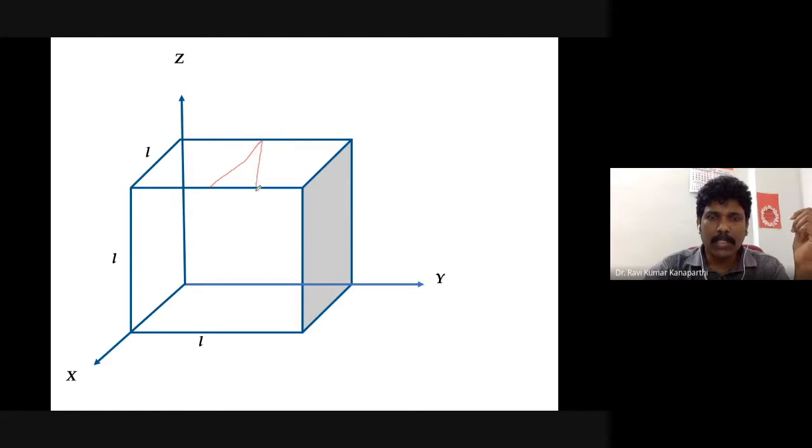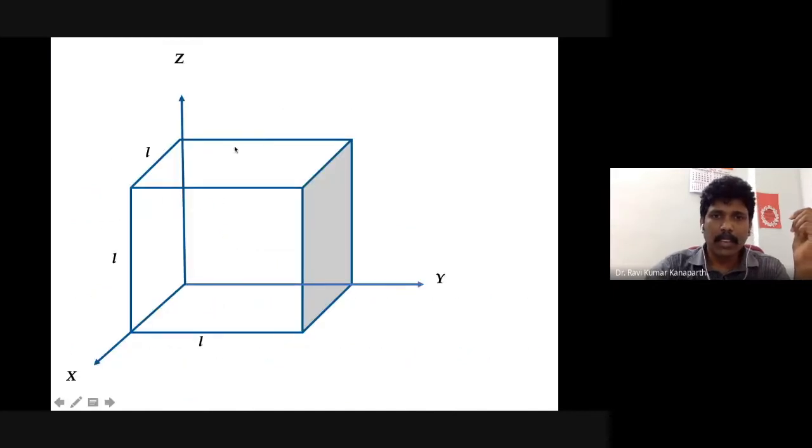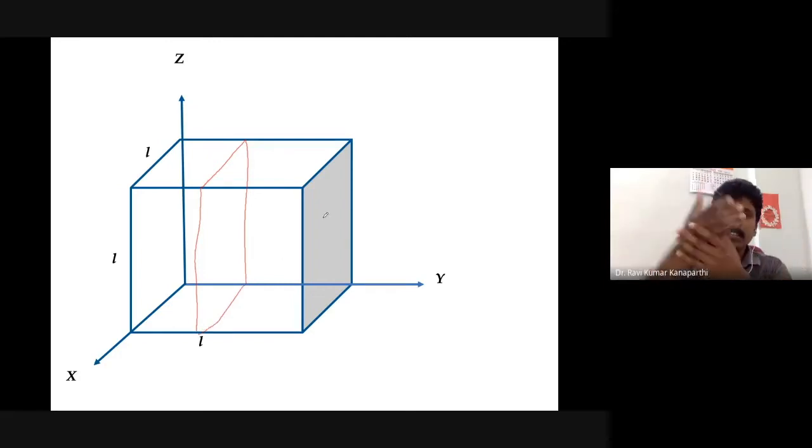So you can imagine a plane exactly at the center that bisects the box, and on this plane the wave function is going to be 0.